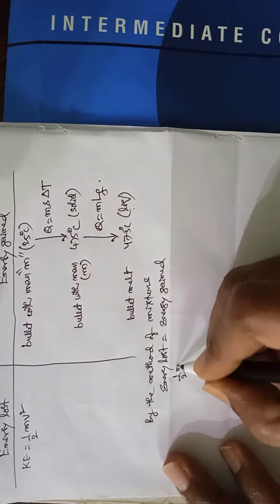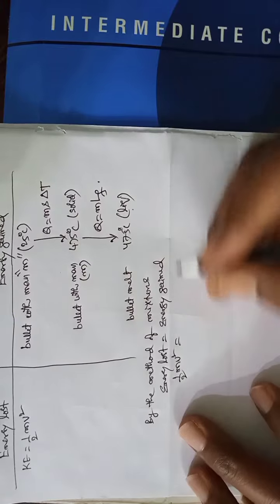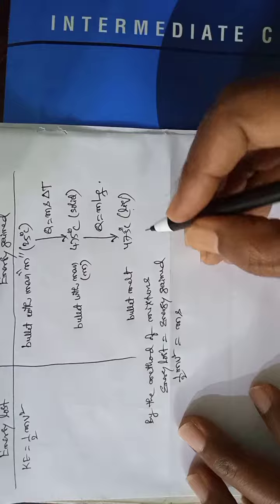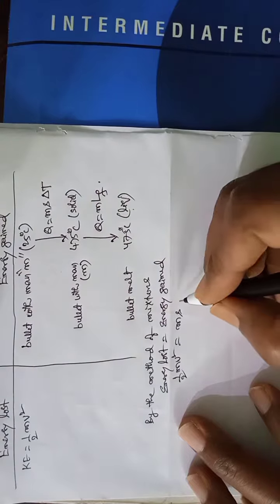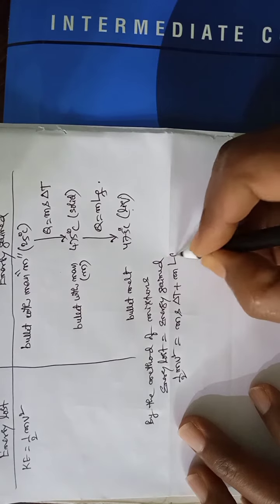Energy lost is half mv square. Energy gained is ms delta T plus mL_f.